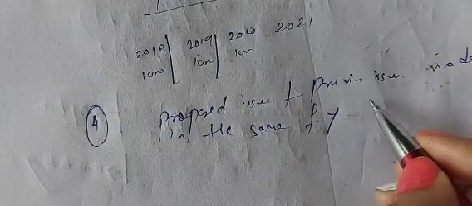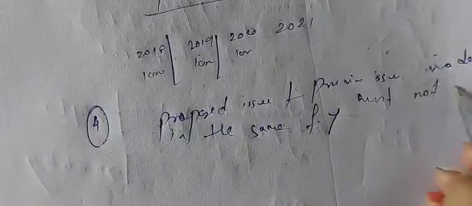Clear? Number 4. Number 4 is that the proposed issue plus the previous issues made in the same financial year must not exceed 5 times of its pre-issue net worth as per the audited balance sheet of the last financial year.